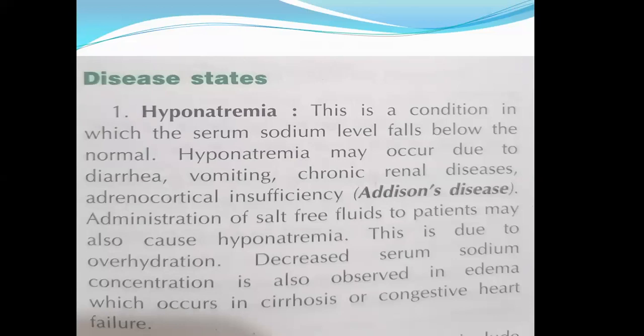And chronic renal disease, where the kidney is not working, the kidney tubules do not reabsorb the sodium, potassium, 2 chloride transporter which is present in the thick ascending limb. Normally 99% of the filtered sodium is reabsorbed back. But if there is some pathology in the kidney, the kidney will not be able to reabsorb the filtered sodium back into the blood. This will lead to hyponatremia. And lastly, Addison disease, if there is no aldosterone, the sodium will not be reabsorbed back.